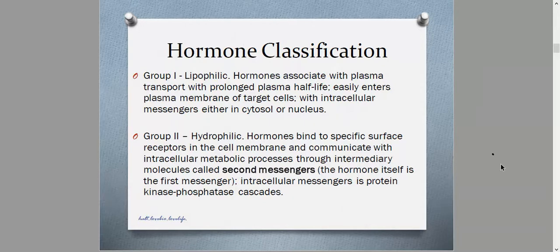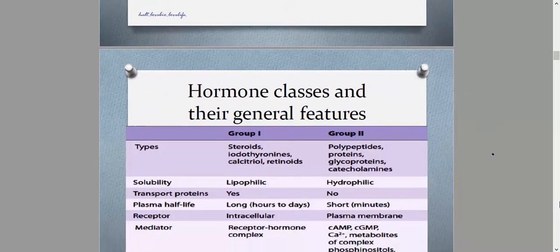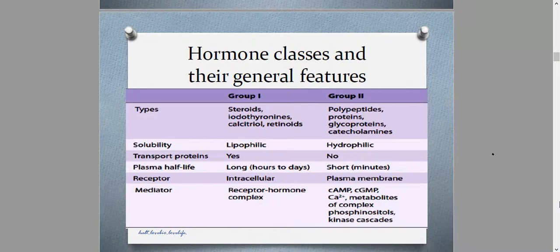Let's further describe group 1 and group 2 hormones. Group 1 hormones and group 2 hormones are generally divided based on their solubility. We have already introduced that. Group 1 hormones are lipid loving while group 2 hormones are water loving. In terms of their plasma half-life, group 1 hormones can attain a half-life of about hours to days.